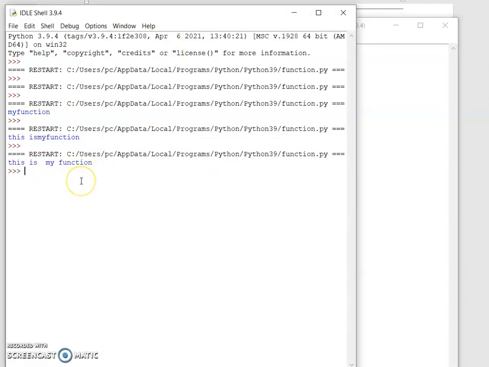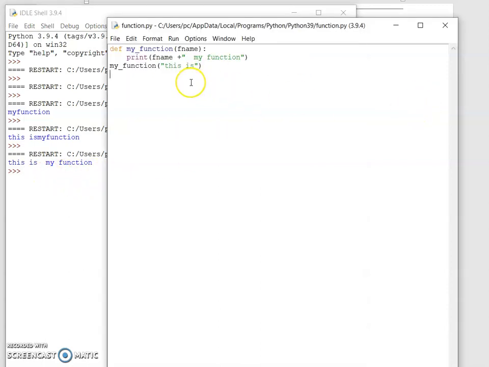Now this is an efficient manner. This is my function is printed. By passing This is to the fname, and printing this fname, it prints This is my function. This is the way you need to pass the arguments. I can pass more arguments.